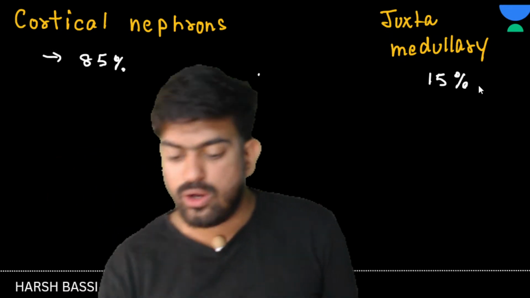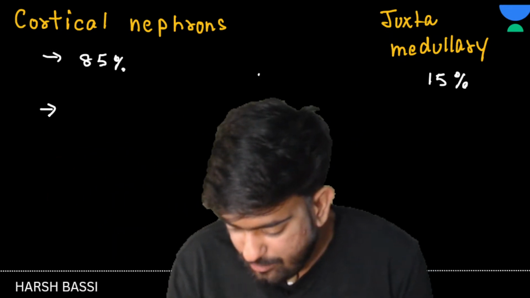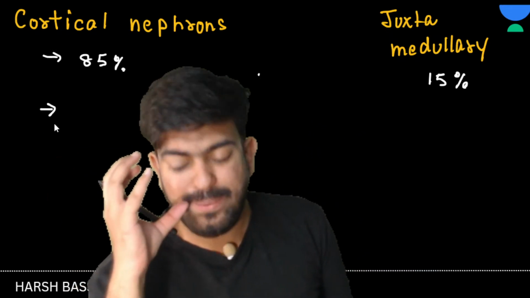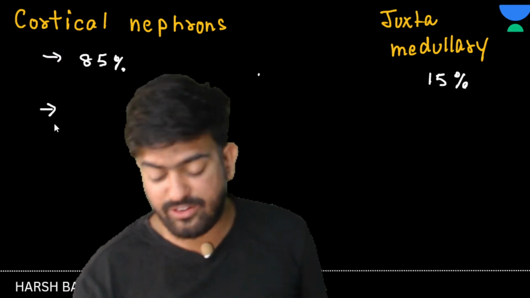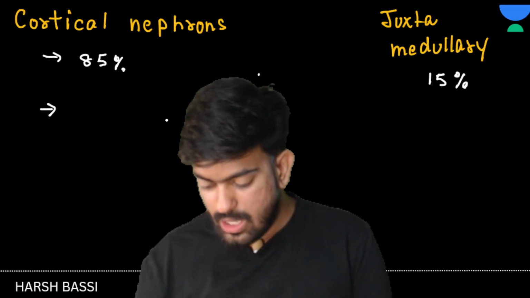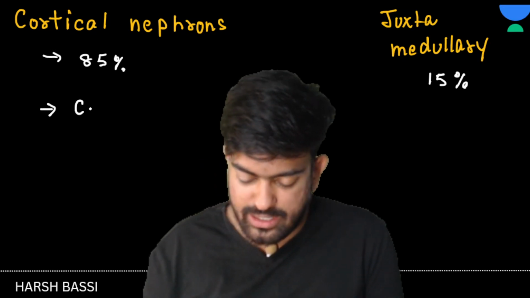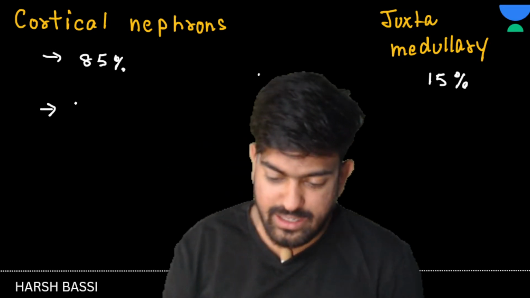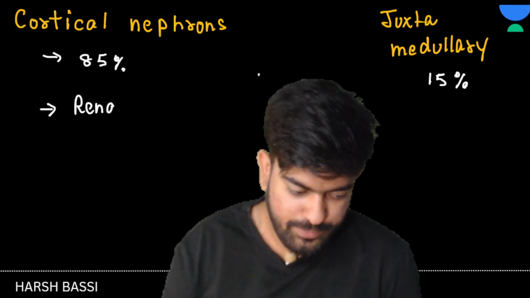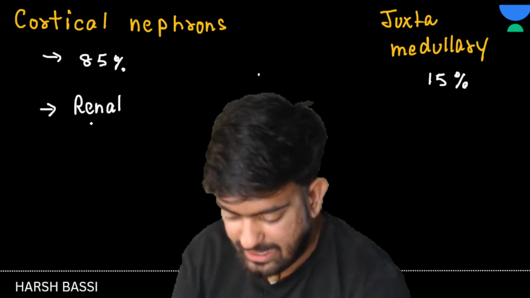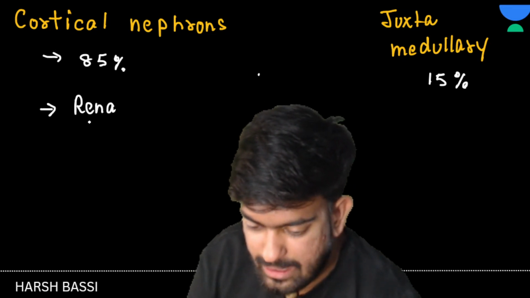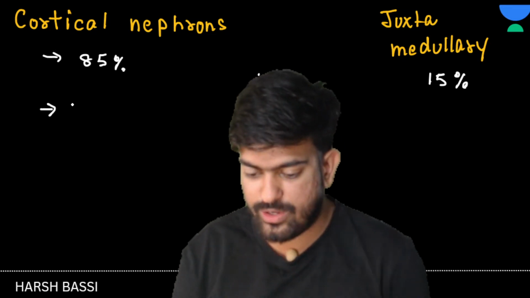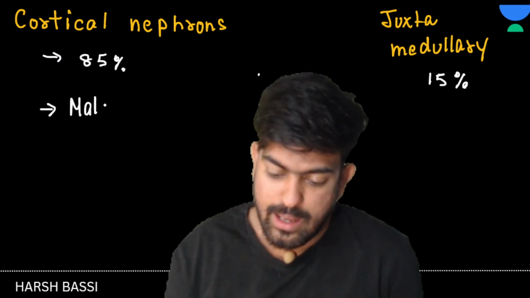Now, here the Malpighian bodies or renal corpuscles are located very close to the kidney surface. Let me write here Malpighian corpuscles, so that you won't get confused.